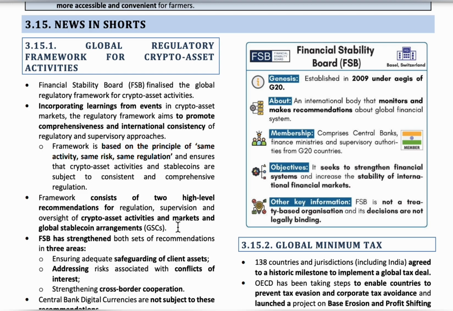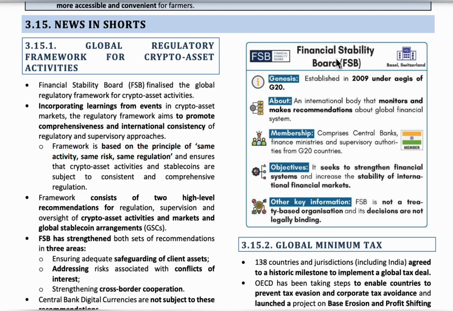So the international body that monitors the digital currency and global financial systems is called the Financial Stability Board, FSB. It contains G20 member countries, all the G20 member countries' central banks, financial ministers, supervisory authorities, etc. Recently the Financial Stability Board has introduced the regulatory framework for crypto asset activities to promote consistency and comprehensiveness.